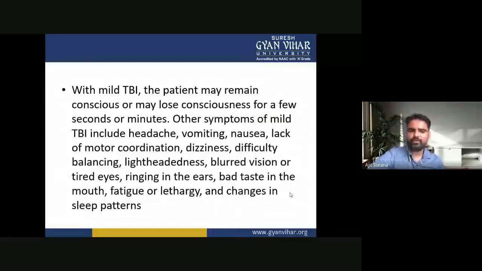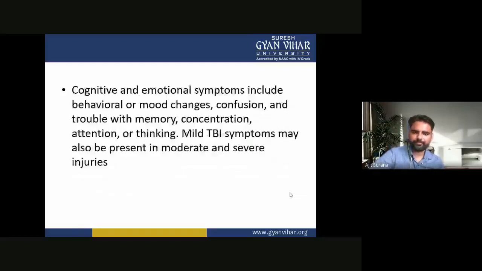So, with mild TBI, the patient may remain conscious or may lose consciousness for a few seconds or minutes. Other symptoms related to mild TBI include headache, vomiting, nausea, lack of motor coordination, dizziness, difficulty balancing, lightheadedness, blurred vision or tired eyes, ringing in the ears, bad taste in the mouth, fatigue or lethargy, and changes in the sleep patterns.